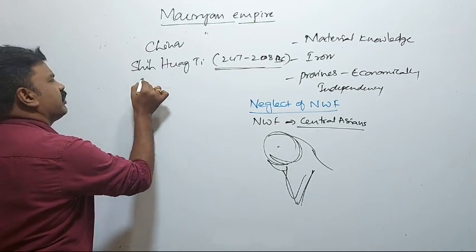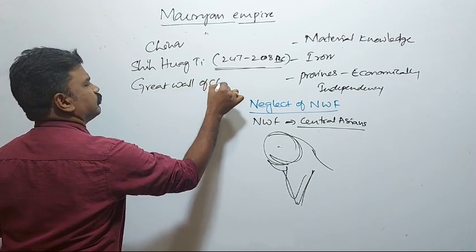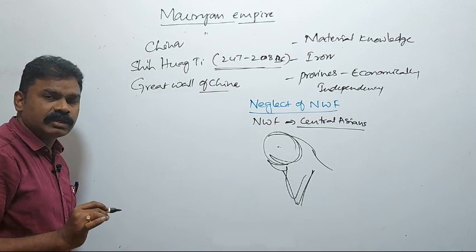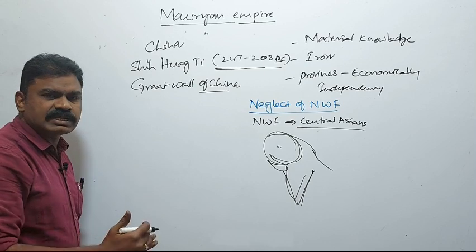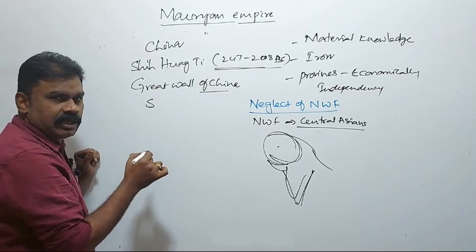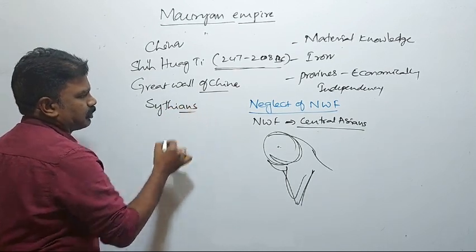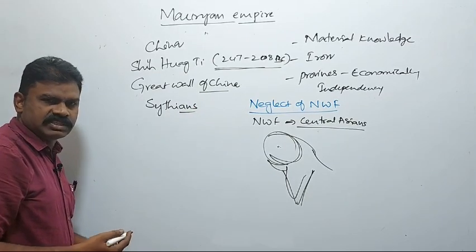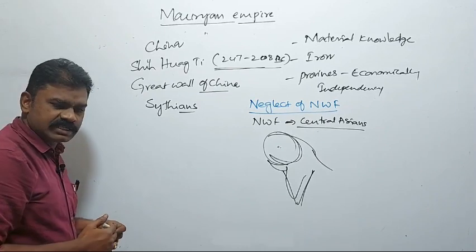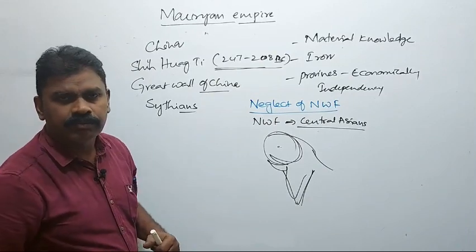He constructed the Great Wall of China. Why? There occurred a series of attacks on China from the Scythians and Siberians. To protect China from them, he constructed the Great Wall.